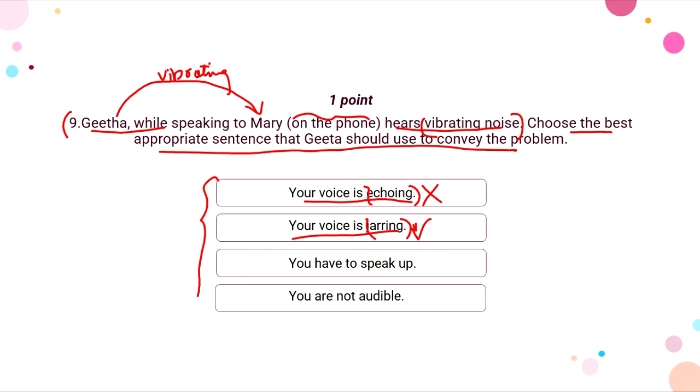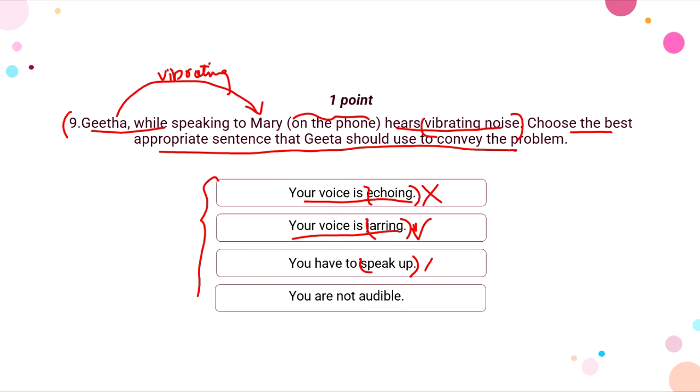Let us go through the remaining options quickly. Then we have, you have to speak up. Speak up means to say something that we are hesitating to speak about, right? When we are hesitating to speak about something, the other person says, come on, speak up, right?